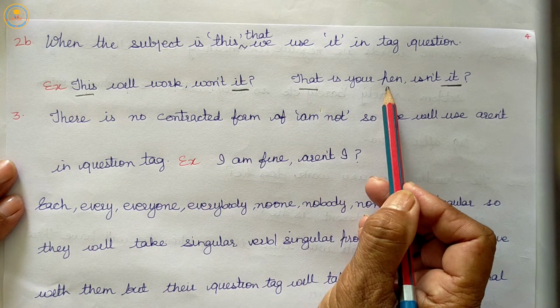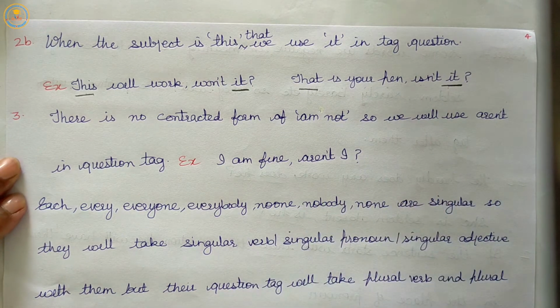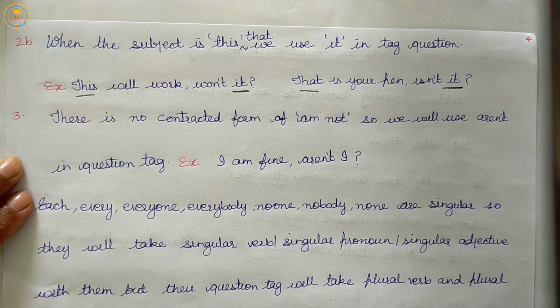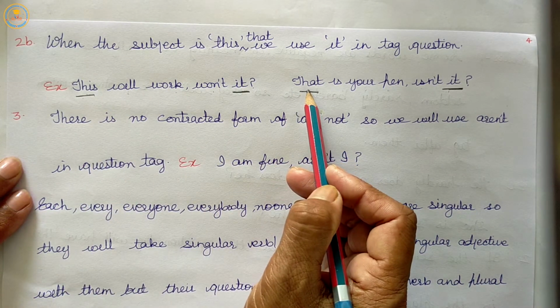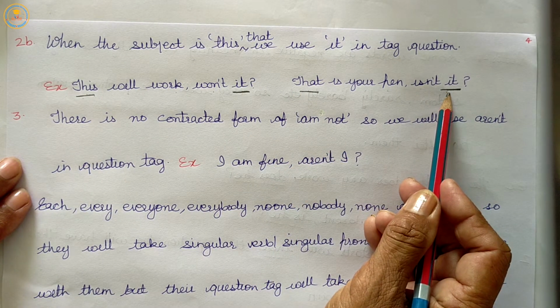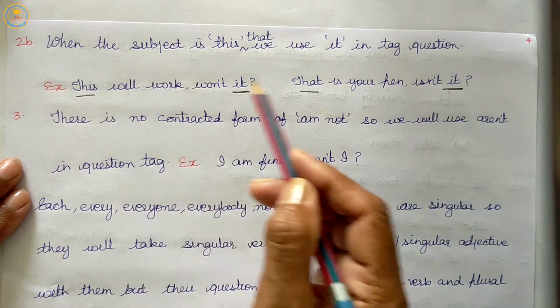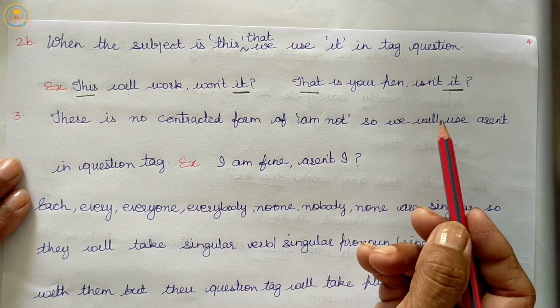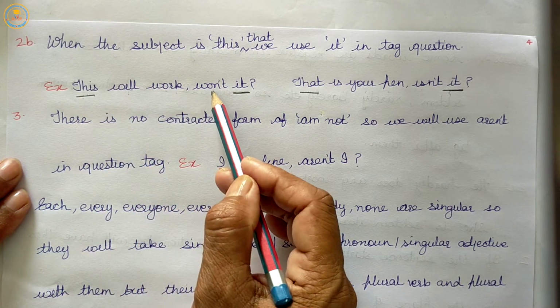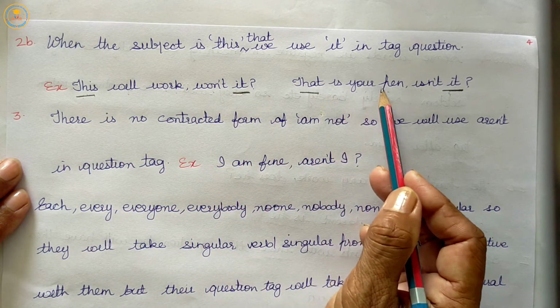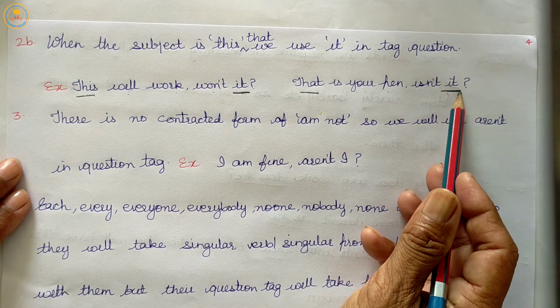That is your pen, isn't it? So, when the subject is this or that, we will use it in tag question in place of this or that or in place of pronoun. This will work, won't it? That is your pen, isn't it?